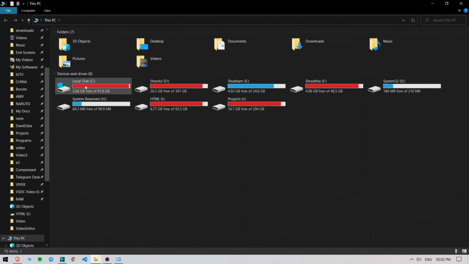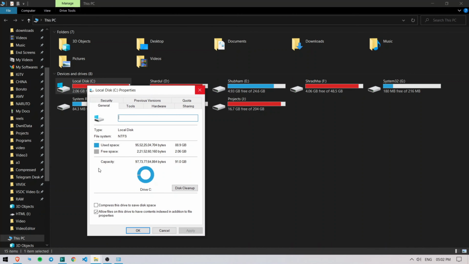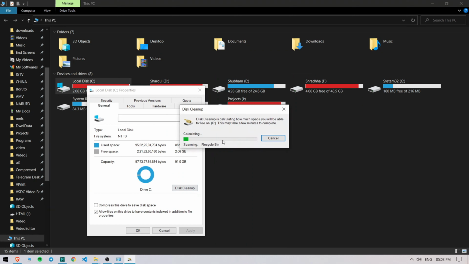Now there are tons and tons of methods just to clear the space on the C drive, and I just don't get into all of that. There are tons of videos that tell you how to clear the space on the C drive, so you should check the links given in the description down below.